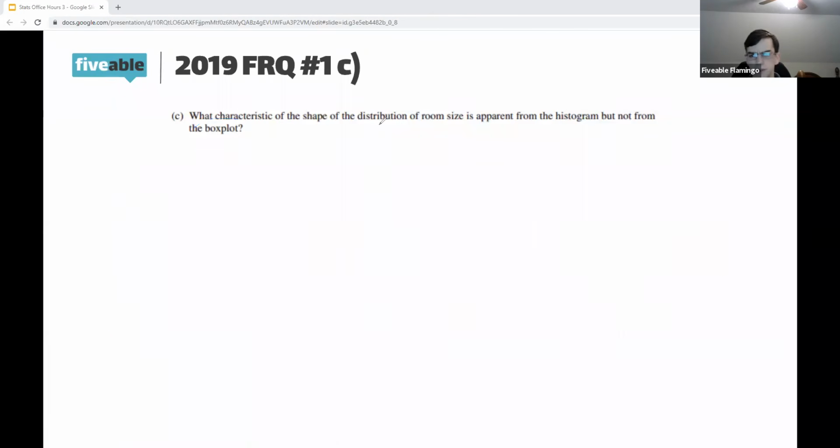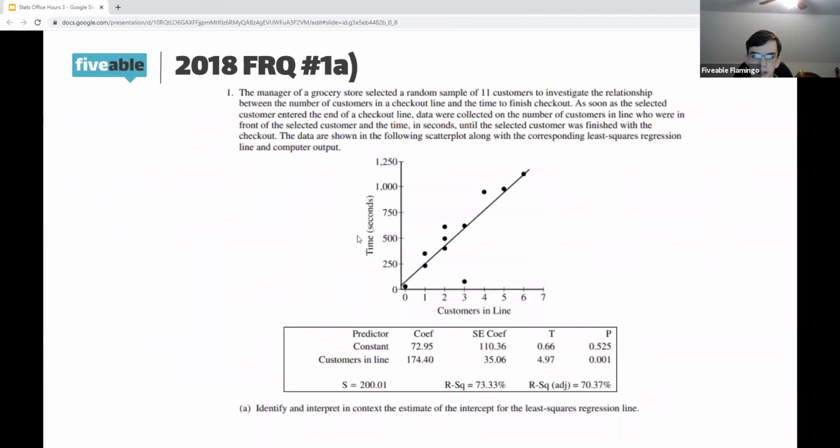That's just kind of a quick comprehension question to see, when you did that CUSPS, what kind of things did you notice there that you couldn't have noticed from the box plot? All right, let us move on to another FRQ. So this one is about regression lines. I'll give you some time to give a read through it, and then I'll be back in just a little bit with an answer.